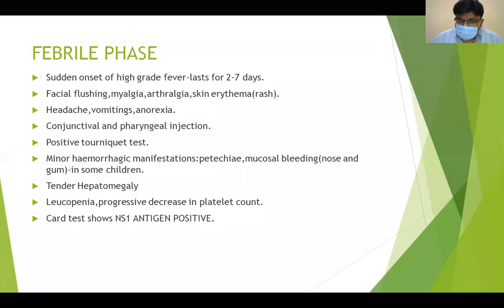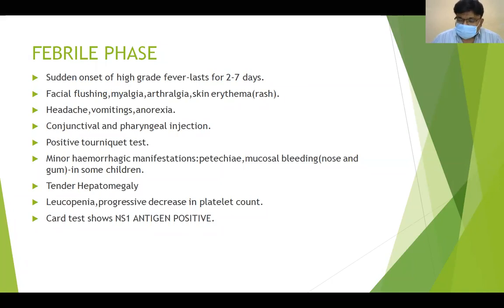There may be headache, vomiting, anorexia, conjunctival or pharyngeal injections. There may be a positive tourniquet test. Minor hemorrhagic manifestations may be present. Tender hepatomegaly will be there, leukopenia. So tender hepatomegaly is one of the characteristic features.